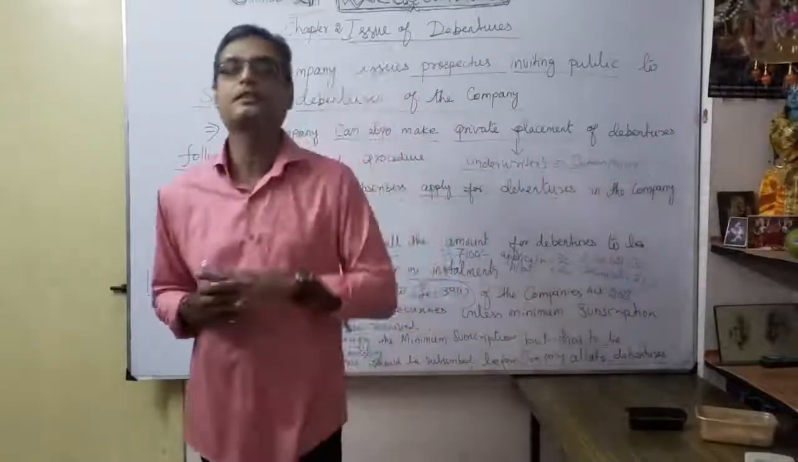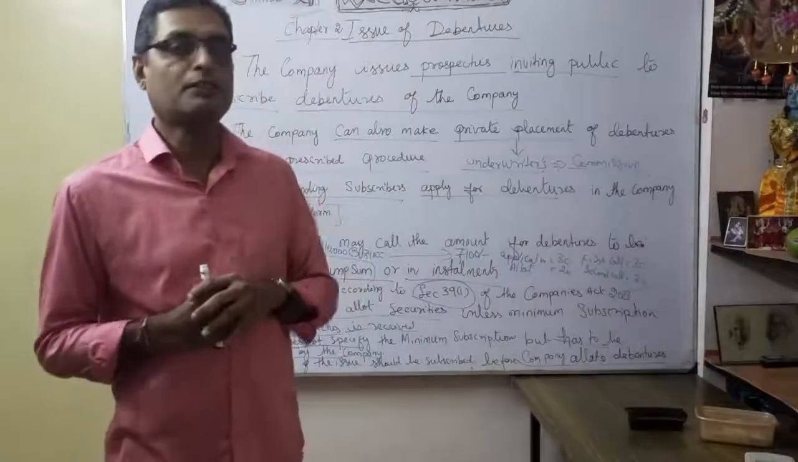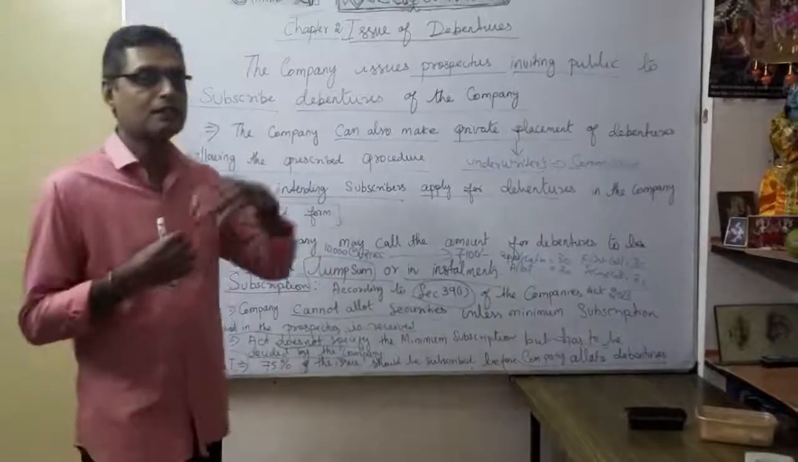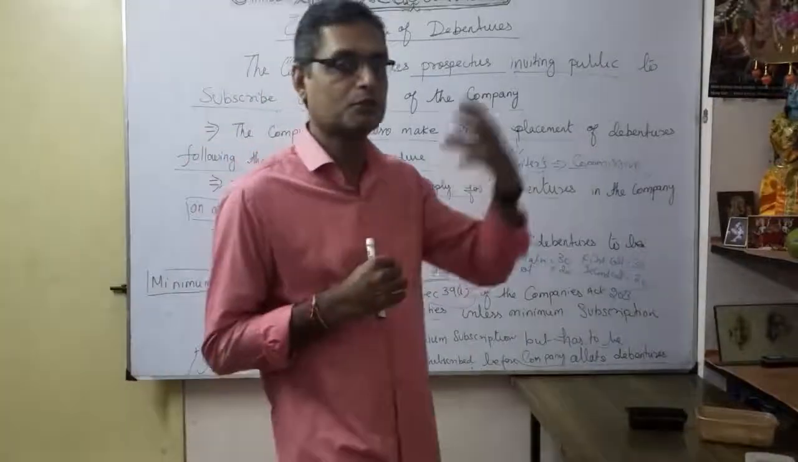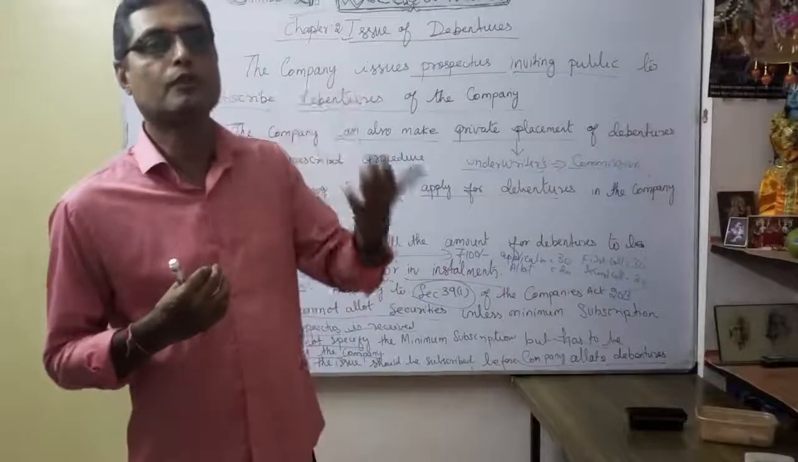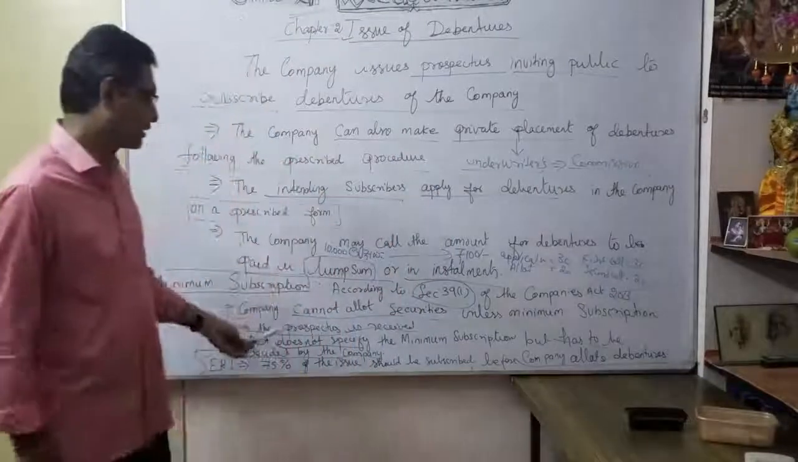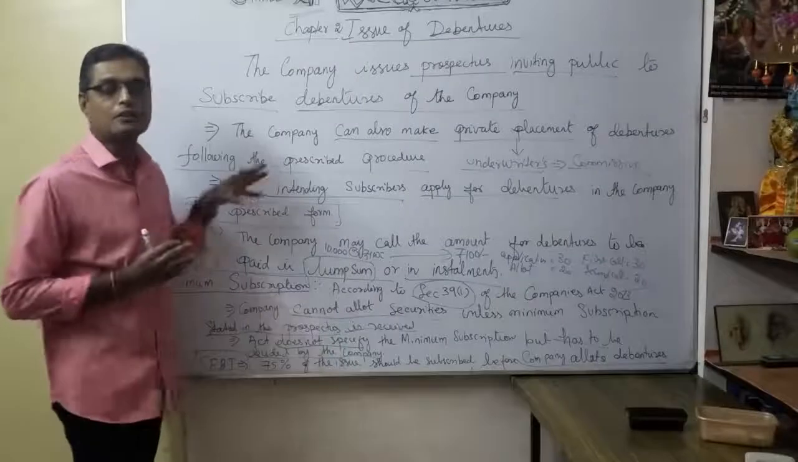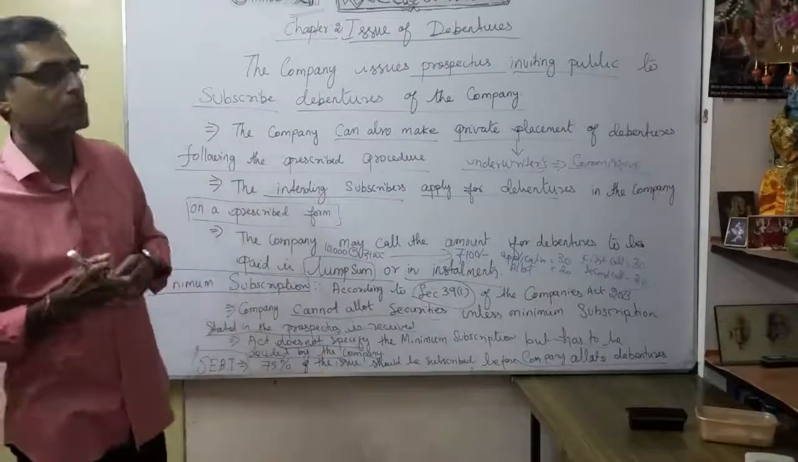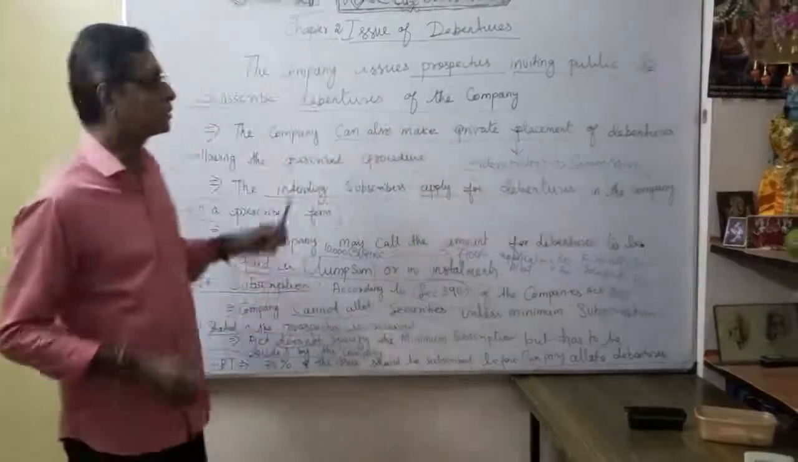So they should be very cautious here and check that the 75% is received. For example, if they are inviting 10 lakhs, at least 7,50,000 worth of applications must be received by the company. Then only can they go for the allotment of debentures. That's our introduction about the issue of debentures, how the company issues a prospectus inviting the public to subscribe.